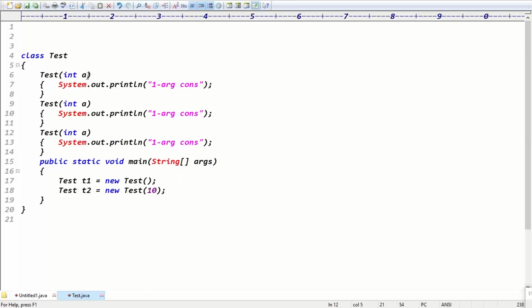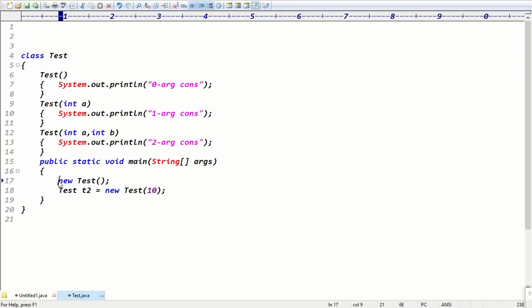This is the zero argument constructor. This is the one argument constructor. Here I can take the two argument constructor. In total, how many constructors have I taken here? Three constructors: zero argument constructor, one argument constructor, two argument constructor.